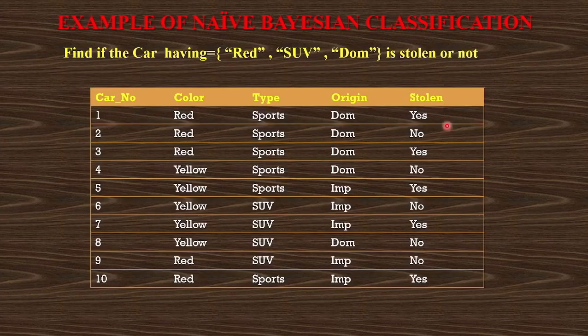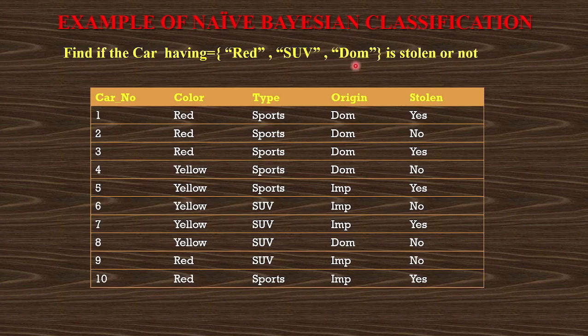Now we'll see an example of naive Bayes classification. This is a database table. This table is about cars: car number, car color, type, origin, and whether the car is stolen or not. Given a record like a car that is red color, SUV and domestic, I have to find whether it is stolen or not. For finding this out from this database, I can apply the naive Bayes classifier. In my database only 10 entries are there, but in real life there can be thousands of entries. In that case, if you apply the naive Bayes classifier, you can find any record like this. So I have to find this record: the car has red color, it is an SUV and it is domestic.